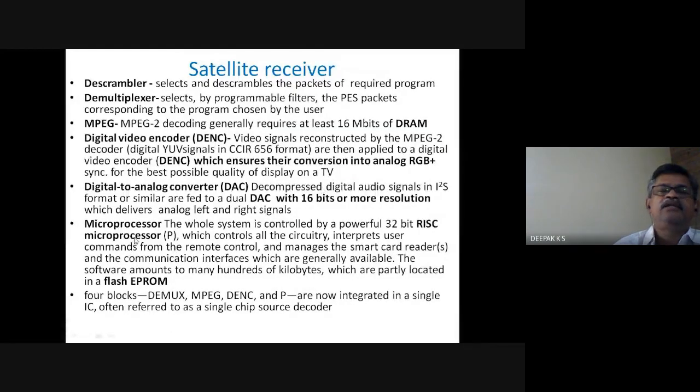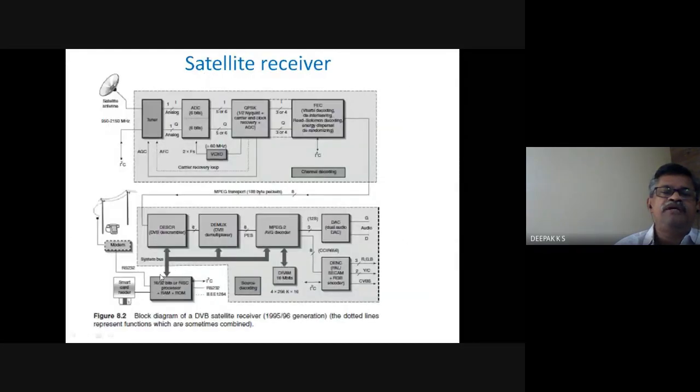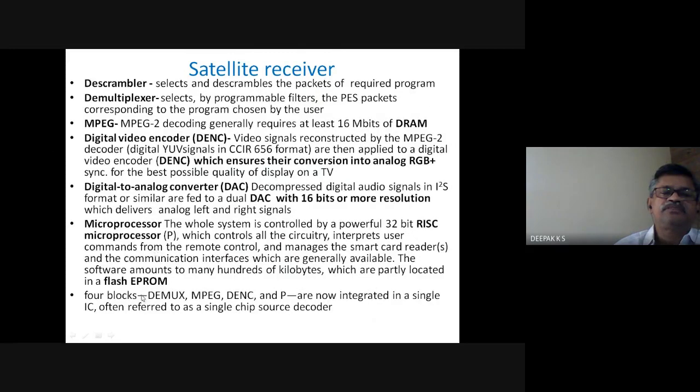In addition, we have a microprocessor, which is a 32-bit reduced instruction set computer microprocessor, which controls all circuitry, interprets user commands or remote, and manages the smart card. All these functions are there, and the software is all included in a Flash ROM. So you have a RISC processor as well, and a memory for this, and all these buses, and this controls all these functions. These blocks are now integrated on a single IC referred to as a single chip source decoder.